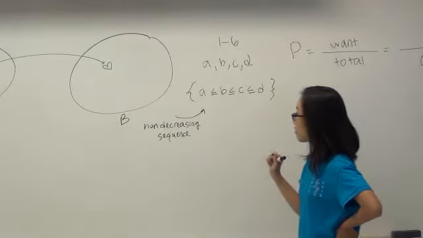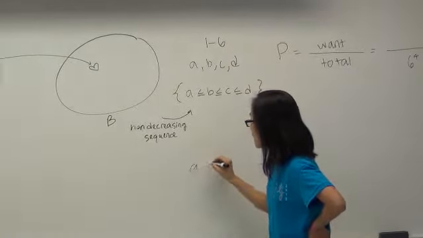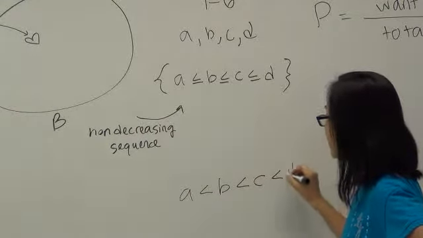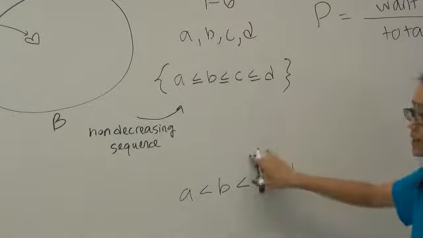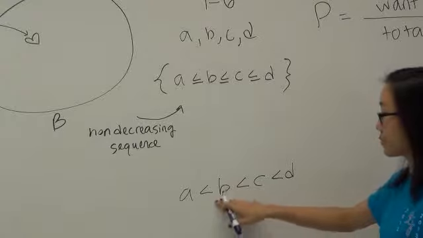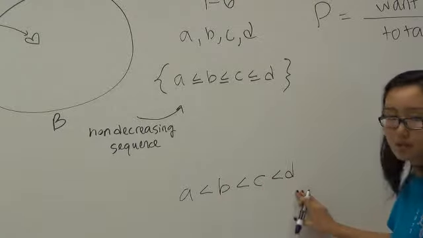How we eventually want something that says this: A is less than B, is less than C, is less than D. So how do we get from here to here? How do we make sure that A and B are not equal, B and C are not equal, and C and D are not equal?